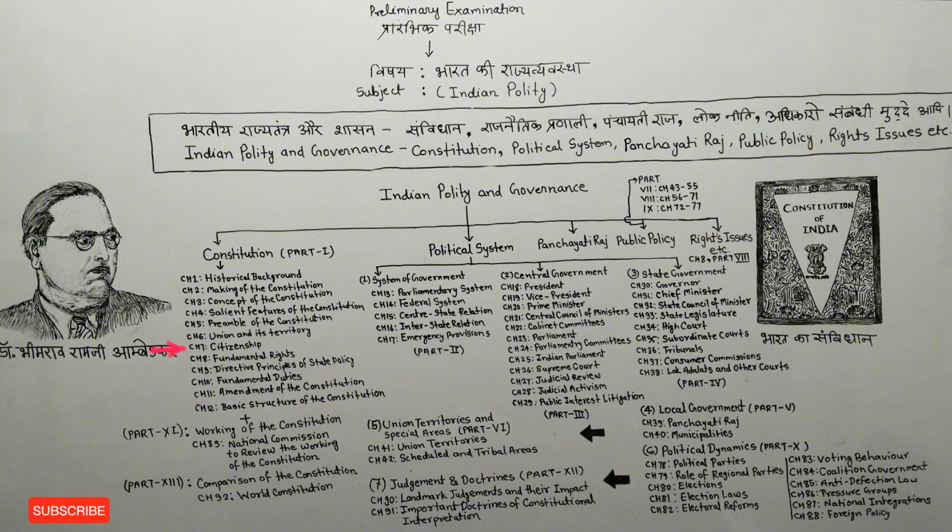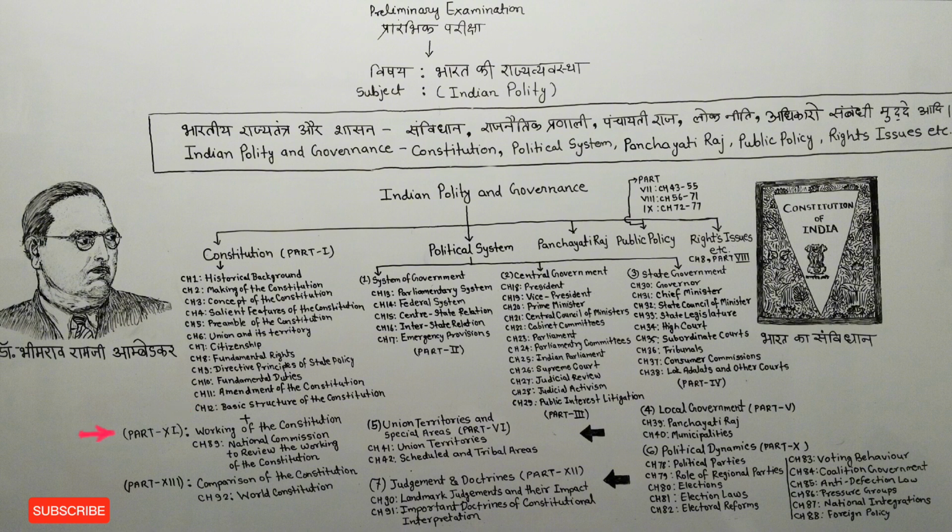Chapter 7 tells us about citizenship. Chapter 8 tells us about fundamental rights. Chapter 9 tells us about directive principles of state policy. Chapter 10 tells us about fundamental duties. Chapter 11 tells us about amendments of the constitution. Chapter 12 tells us about the basic structure of the constitution.